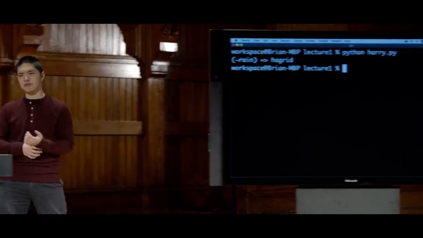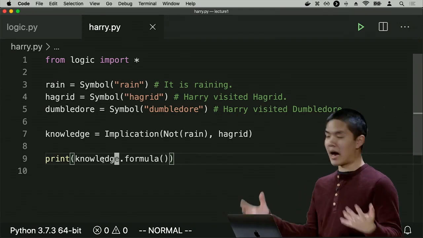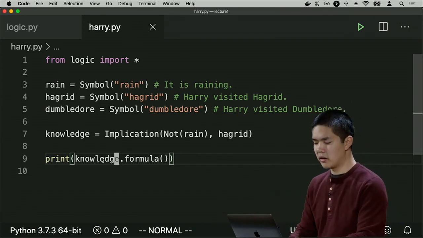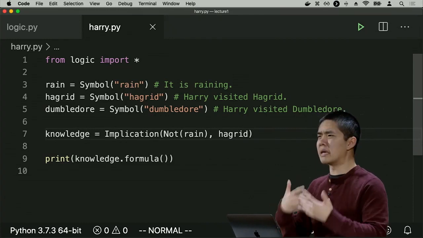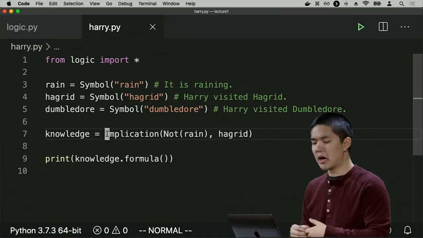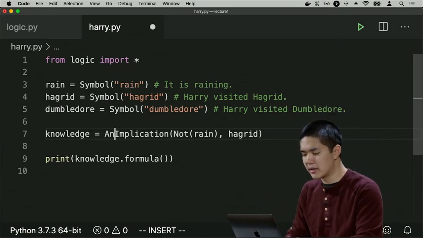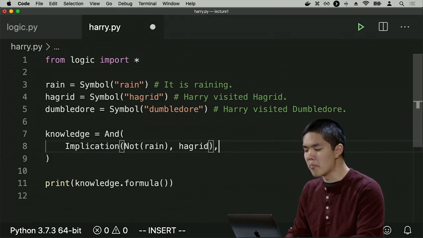But there was additional information that we had access to as well. In this case, we had access to the fact that Harry visited either Hagrid or Dumbledore. So how do I encode that? Well, this means that in my knowledge, I've really got multiple pieces of knowledge going on. I know one thing and another thing and another thing. So I'll go ahead and wrap all of my knowledge inside of an And. And I'll move things on to new lines just for good measure. But I know multiple things.